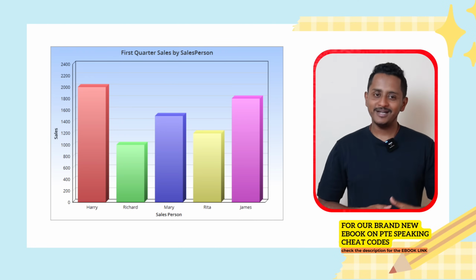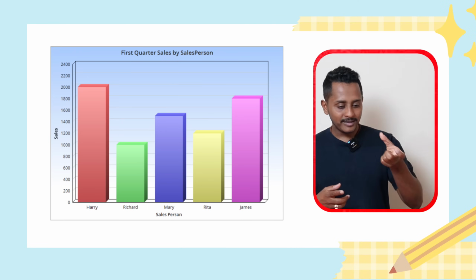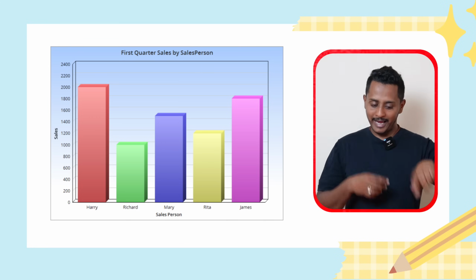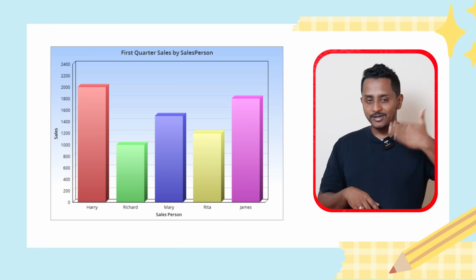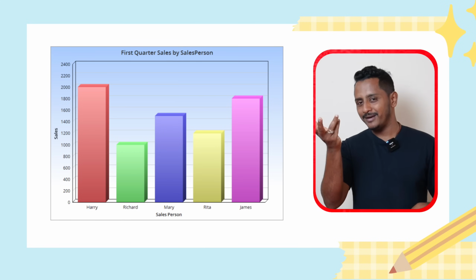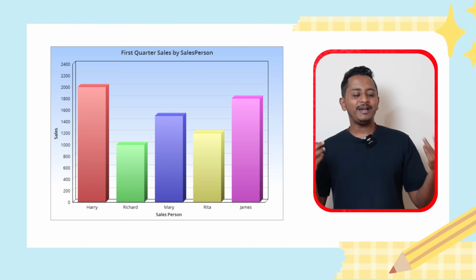Alright, I really hope you have solved it. Let me just take 5 seconds to analyze what it is and then start speaking. First quarter sales by salesperson. Now the salespersons are Harry, Richard, Mary, Rita and James. Probably Harry I will pick up, then Richard is small and then I'll take probably Mary. 2,000, 1,000 and 1,500. Let me just start with it.